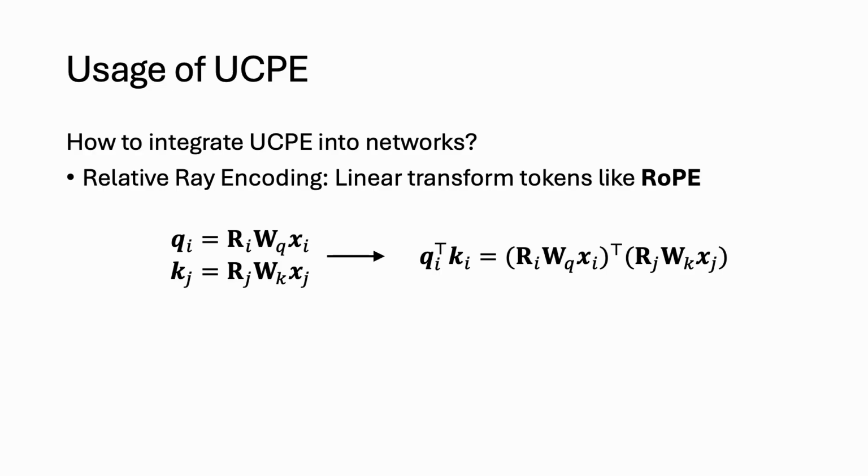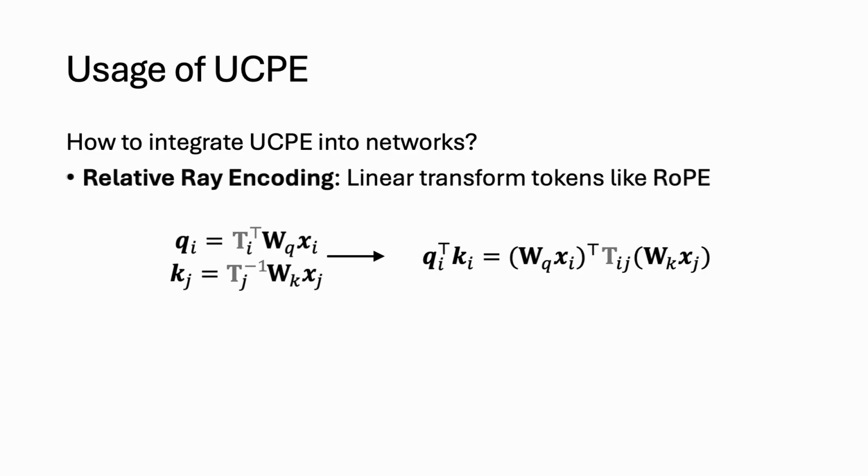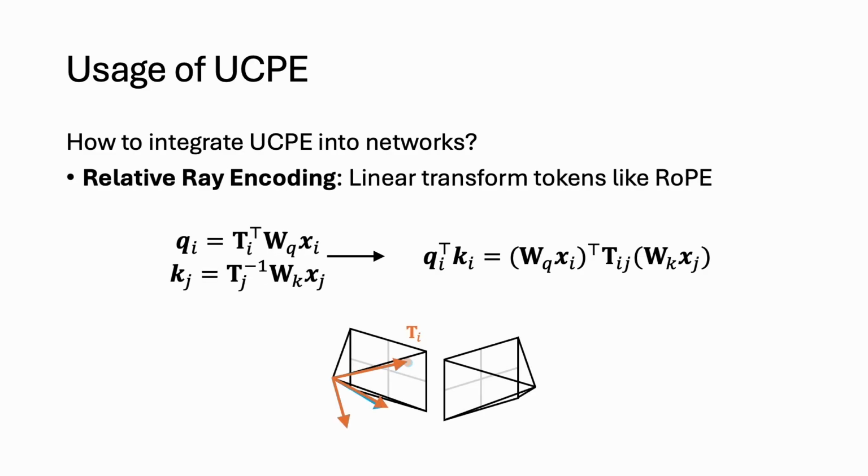Following the fundamental rules of matrix arithmetic, we can expand and rearrange this expression with transposes. Because these rotation matrices are orthogonal, this operation beautifully simplifies. The attention mechanism effectively captures a single relative rotation matrix, Rij, applied directly to the keys and queries. This is how RoPE injects relative positional information. Our relative ray encoding operates on this exact same mathematical principle, but instead of using a simple 2D rotation matrix for sequence positions, we replace the matrix R with T, a 4x4 homogeneous transformation matrix representing our local ray space. The network intrinsically computes Tij, natively understanding the relative 3D camera transformations between any two tokens.